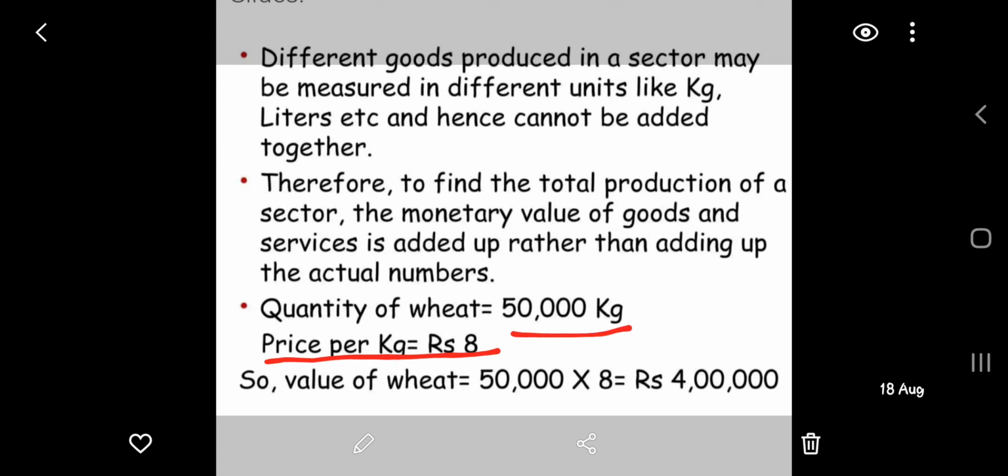So what will be the price of 50,000 kg of wheat? It is 4 lakh rupees.